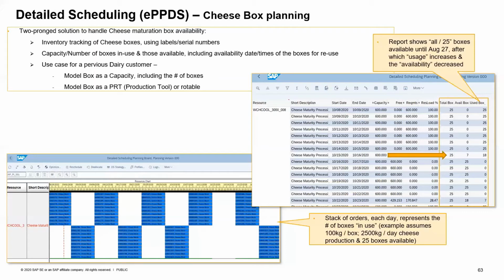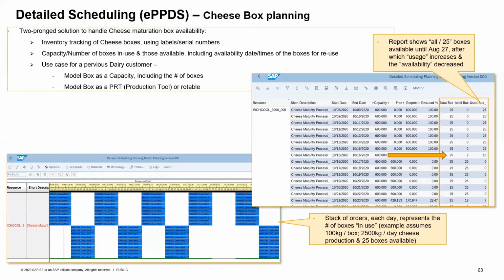In addition to what you've seen here, from a scheduling standpoint, we also have mocked up a report in the system where you can see there is a box to the right with 3 columns inside it: one showing the total boxes available at the plant, the second showing the available boxes for that particular day, and the third showing the number of boxes currently in use.